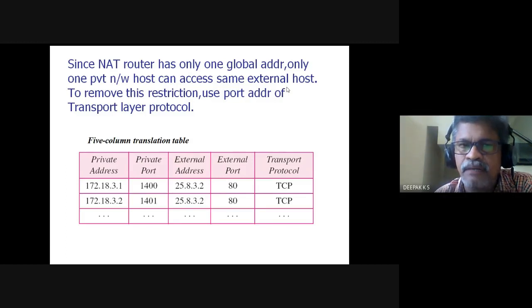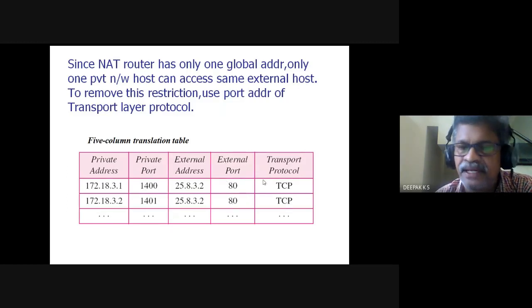So only one host among the private network can access the external host. To remove this restriction, the NAT router increases the number of columns in this table. It adds the port number of the private machine and the port number of the external machine.